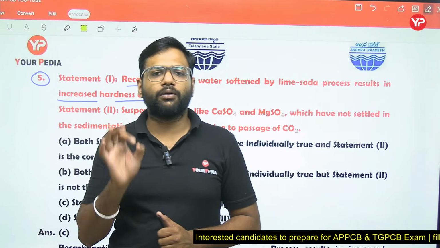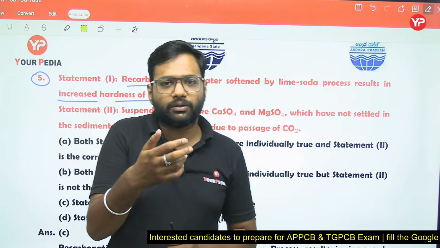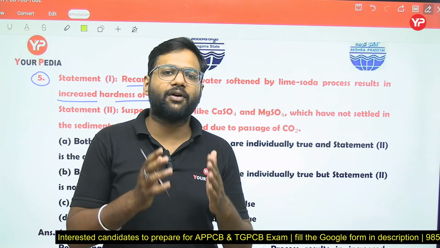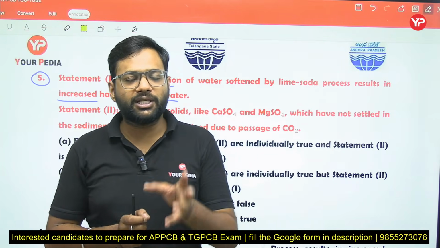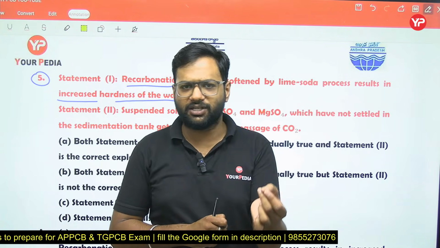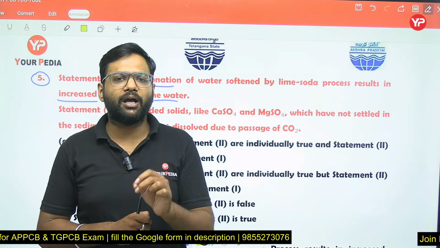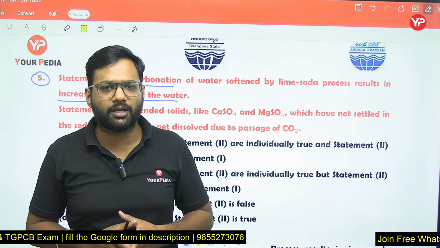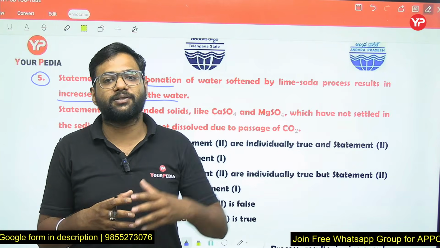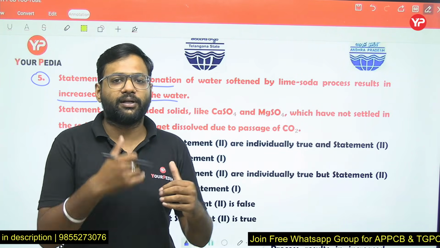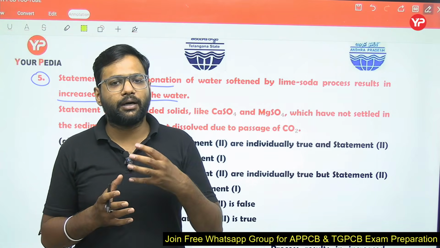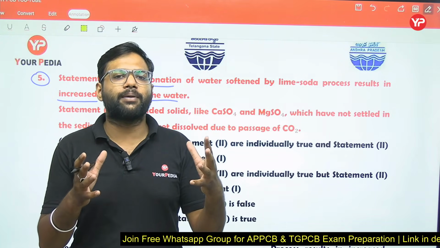Basically, the hardness is removed in the form of precipitates, calcium carbonate and magnesium hydroxide. Some precipitates form early, but some form very slowly and take more time.